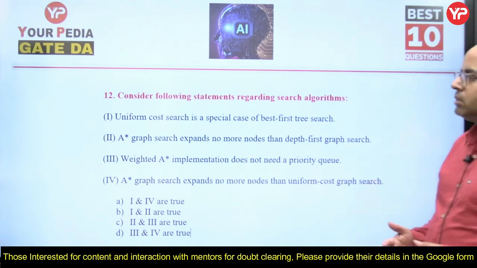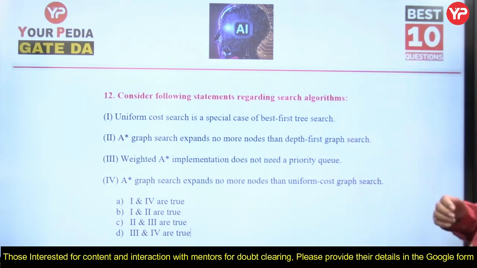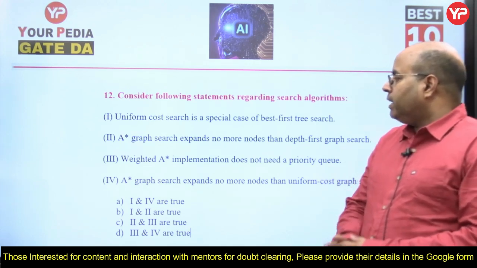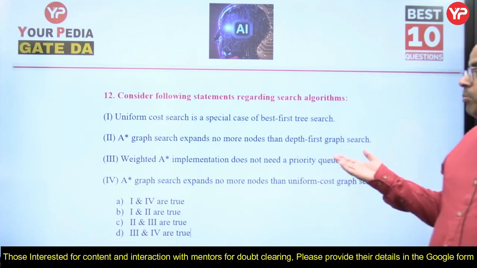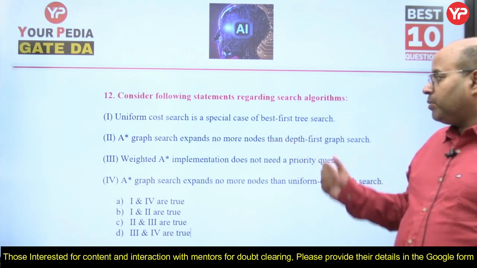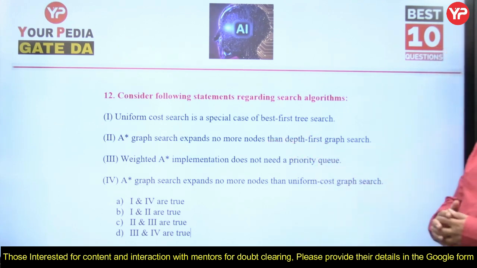It calculates the cost. Then, A star graph search expands no more nodes than depth first graph search, that we can't say. And weighted A star implementation doesn't need a priority queue? No, it needs a priority queue, otherwise A star implementation can't happen, where it will keep the search results. And A star graph search expands no more nodes than uniform cost graph search?